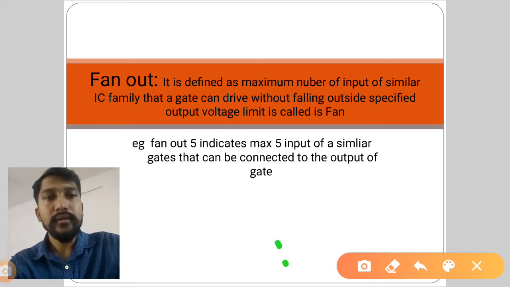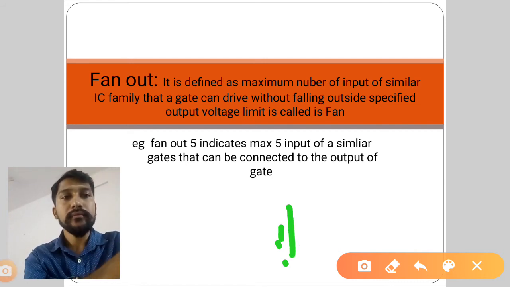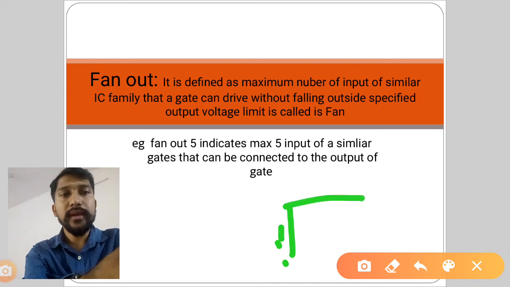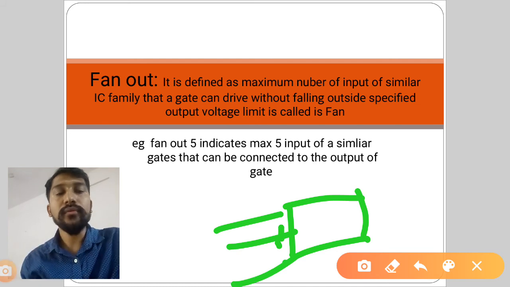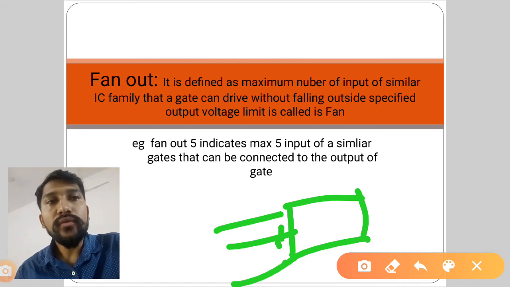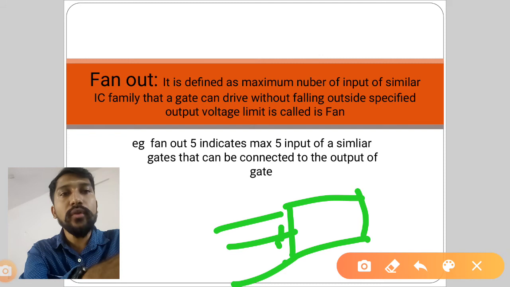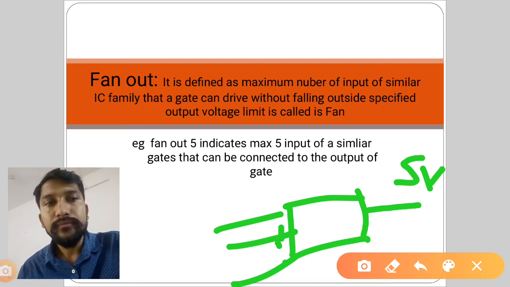Suppose this is my AND gate. It is having 1, 2, 3 inputs. Okay, fine. So how is it defined? Maximum number of inputs that a gate can drive without falling outside the specified output voltage. Now suppose my output voltage is 5 volt. That means if I am having 3 inputs, at that time my output voltage should be 5 volt.